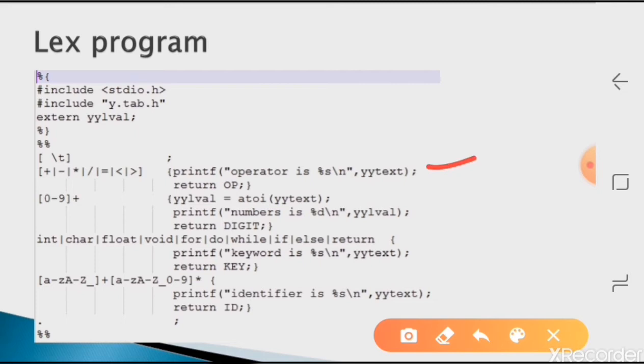In the same way, we are identifying the digit here. A digit is 0 to 9 plus, that is the regular expression. Whatever it identifies, that input will be in yytext.